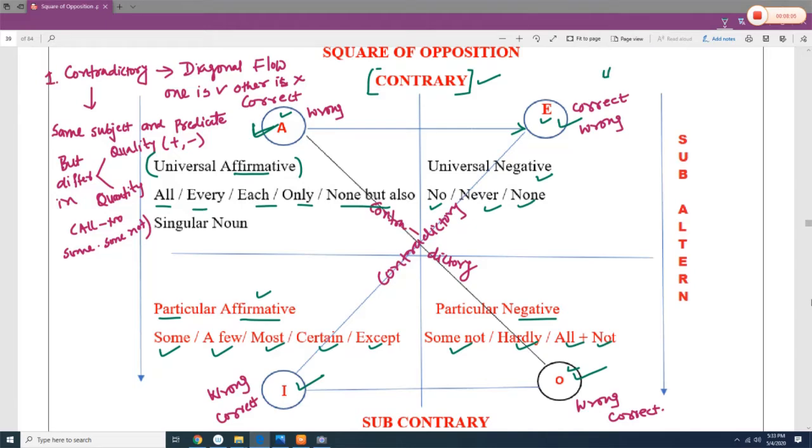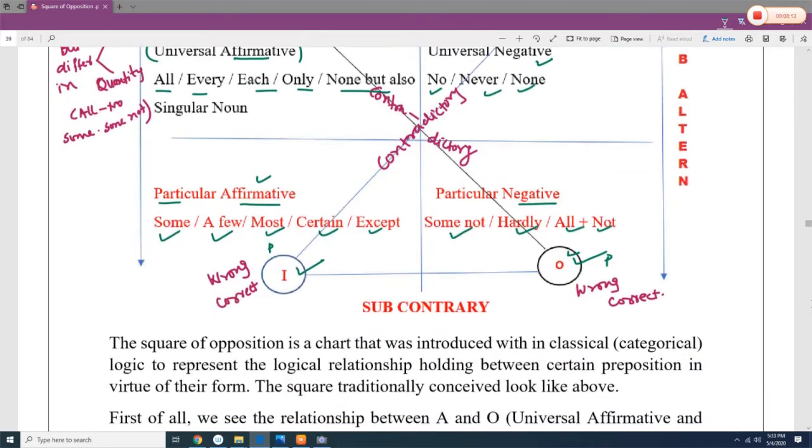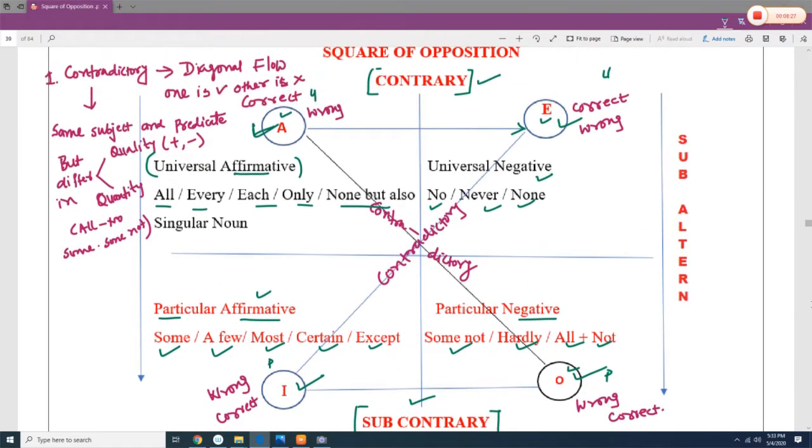So here it is universal, here it is particular. Here it is universal, here it is particular. And from particular to particular, it is known as subcontrary. So from particular affirmative to particular negative, then it is known as subcontrary. And there is one more relationship which is known as subaltern. In subaltern, you are going from universal affirmative to particular affirmative.